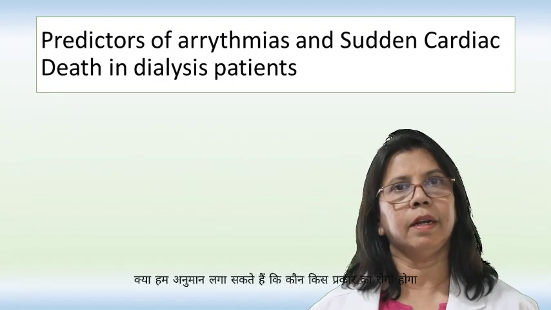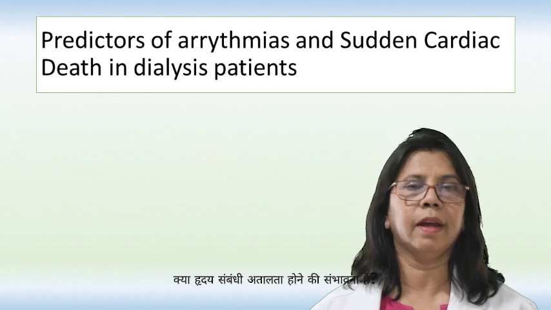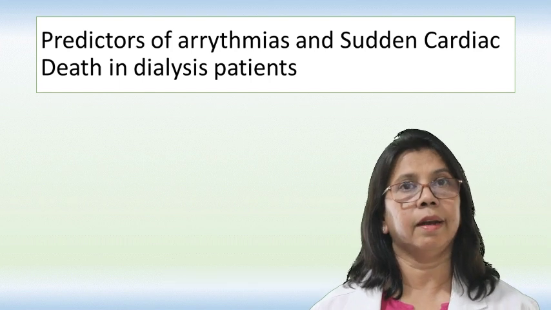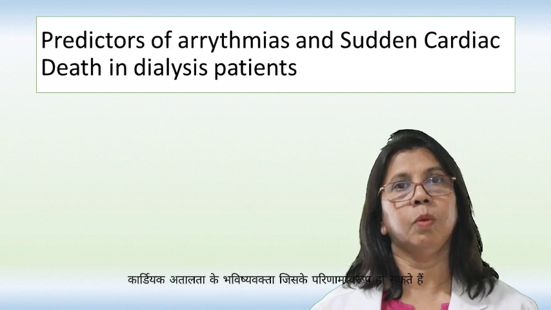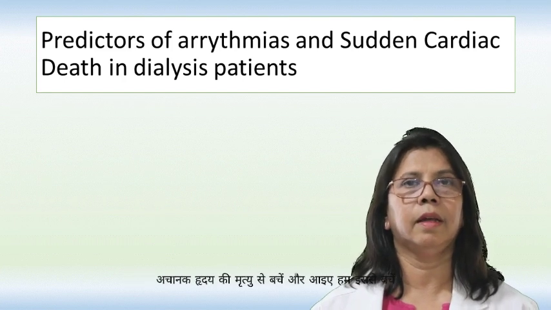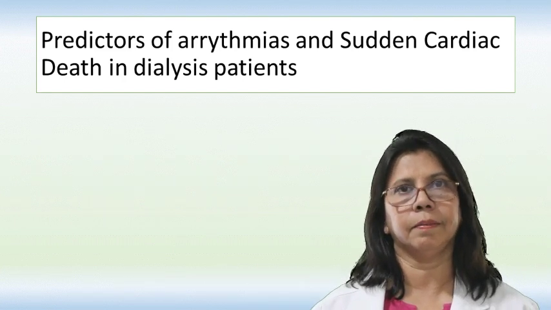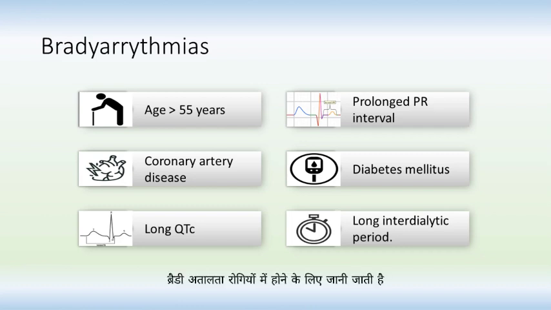Can we predict the type of patient who is likely to have cardiac arrhythmias? Yes, we can. And so, let us look at some of the predictors of cardiac arrhythmias which can result in sudden cardiac death, and let us avoid their occurrence. Bradyarrhythmias are known to occur in patients above 55 years of age with pre-existing coronary artery disease, a long QTc or PR interval on ECG, diabetes mellitus, and most importantly, those with a long interdialytic period.